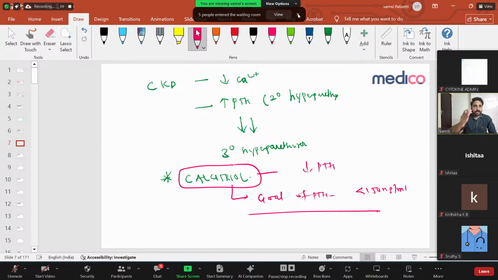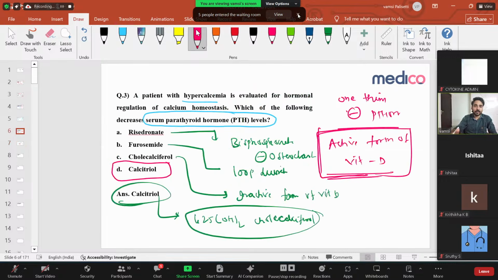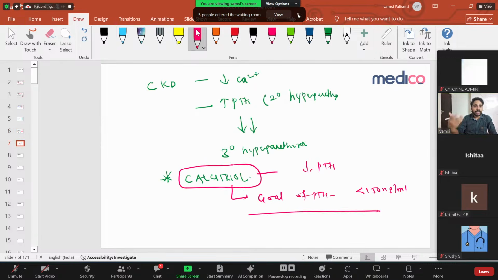What is primary? What is secondary? What is tertiary? Tertiary is very important; autonomous, you can see it in CKD patients. What are the clinical features? Renal stones, abdominal groans, and bone pain. Very important. Pathological fracture because of increased resorption. How will you diagnose? Increased calcium and decreased phosphate because of the phosphate-wasting hormone. And the sestamibi scan helps to localize the parathyroid gland. To control the parathyroid hormone, only one thing: calcitriol. In CKD, the target of PTH is less than 150 nanograms per ml. Clear?